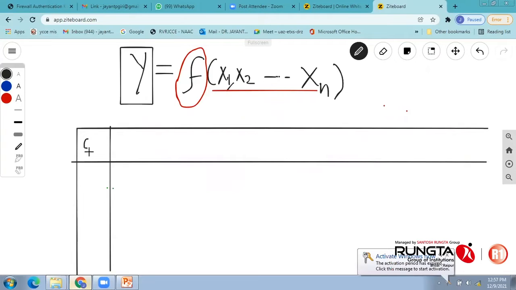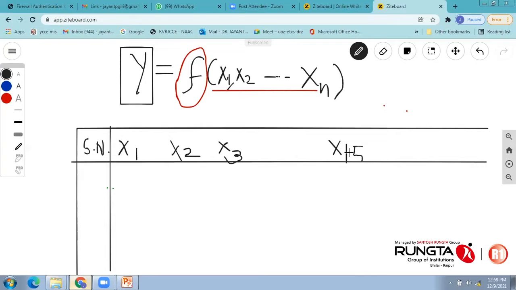For example, your experiment number, or maybe called the serial number. The next is inputs, x1, x2, x3, etc. So suppose you have 15 input variables associated with that particular problem. I may name them x1 to x15.